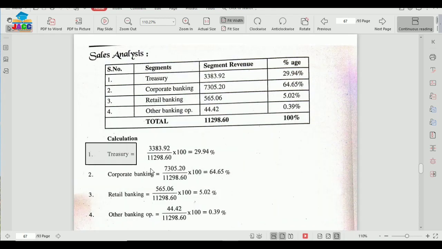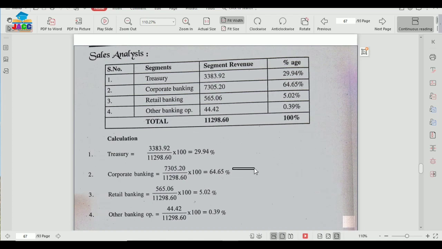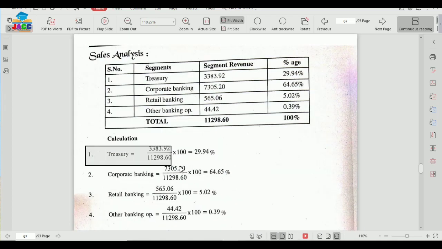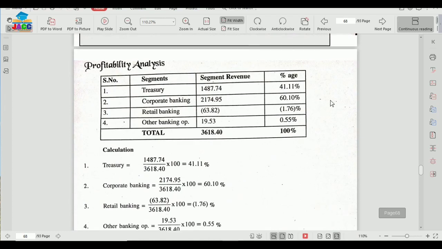So you can see after making the calculations, it's very clear that out of all the segments, the maximum revenue is coming from corporate banking, then number 2 it is from treasury, then number 3 it is from retail banking, then the least one rather is other banking operation, which is giving merely 0.39%. It's not even 1% of total of the revenues of the segments. So this is one analysis known as sales analysis.